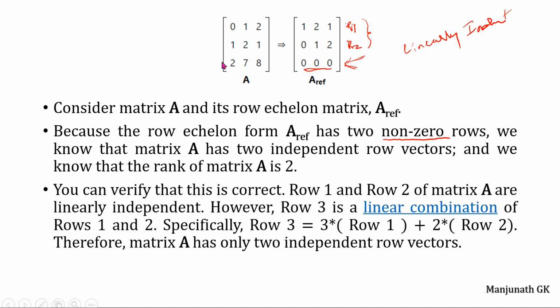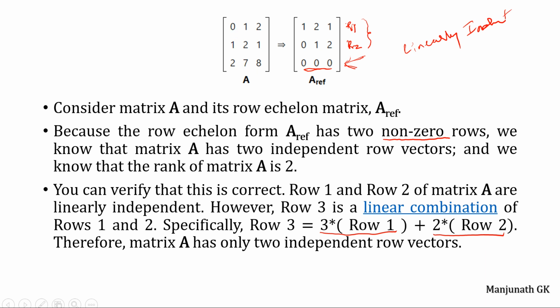We have said that row number 3 is dependent on row number 1 and 2. How can it be said? That's why the rank of the matrix is reduced to 2. So here we can add 3 times row 1 and 2 times row 2, that gives row 3. So rows 1 and 2 can be used to express row 3 here. That's why row 3 is dependent on row 1 and row 2.